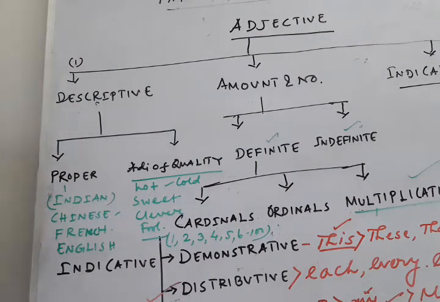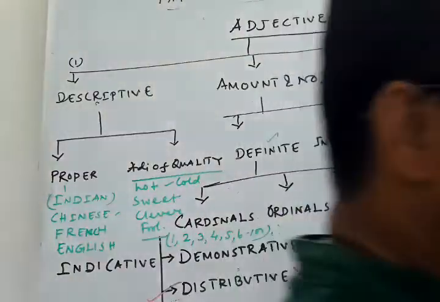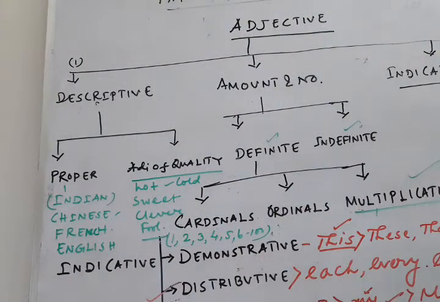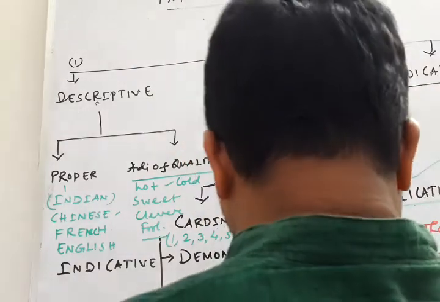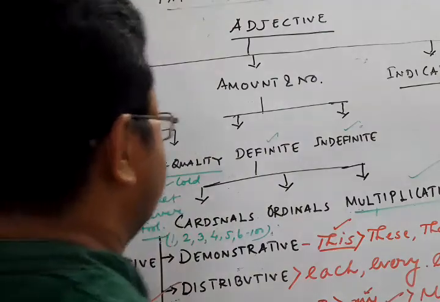Okay, suppose this is my book, this is your book, this is his book, this is her book, these are their books, these are our books. So these are the possessive adjectives. Got my point? Next, interrogative adjectives. What are the interrogative adjectives?